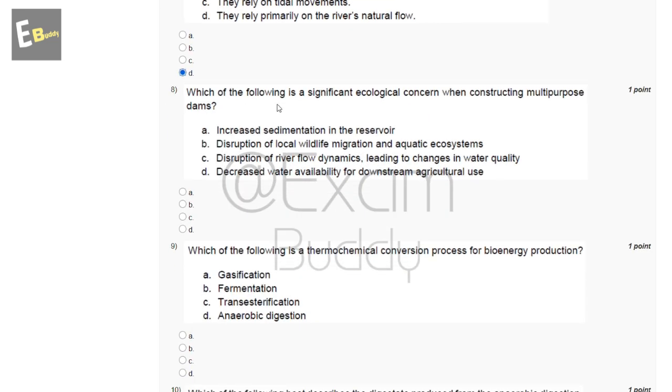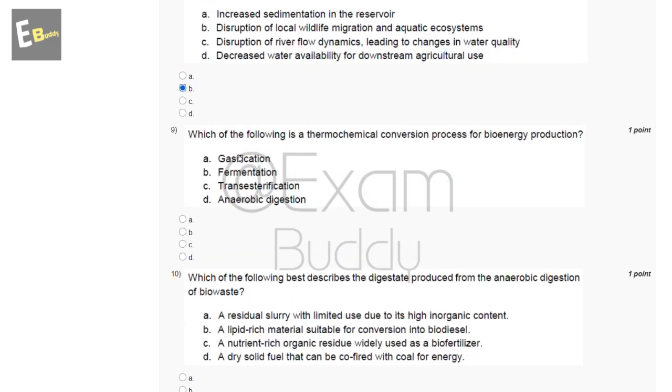Which of the following is a significant ecological concern when constructing multi-purpose dams? So these are the options, and the answer of our eighth question is B. Disruption of local wildlife migration and aquatic ecosystem. Now let's go to the ninth question.